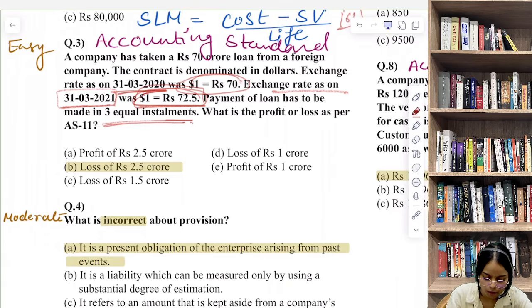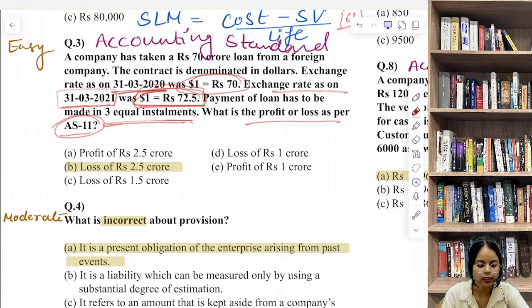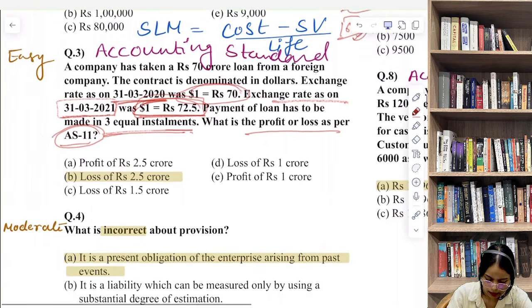What is the profit or loss as per AS 11, Accounting Standard 11? So this question belong to, हमें क्या पता लगा? This question belongs to Accounting Standard 11, that is your the effects of changes in foreign exchange rates. So that talks about the effect of changes in foreign exchange rates, and the answer जब आप निकालेंगे that is loss of rupees 2.5 crore.